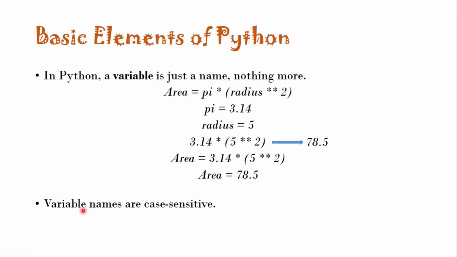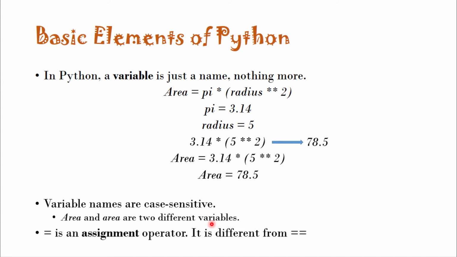Keep in mind, variable names are case sensitive. It means this area and this area with lowercase a are two different variable names. Next thing is, this assignment is known as the assignment operator in Python.